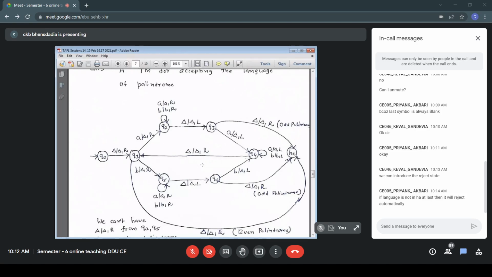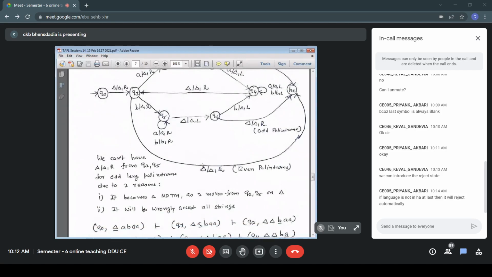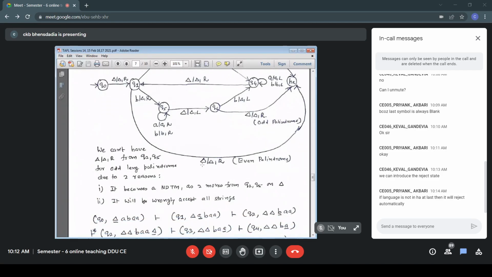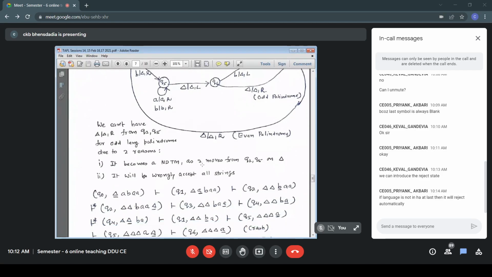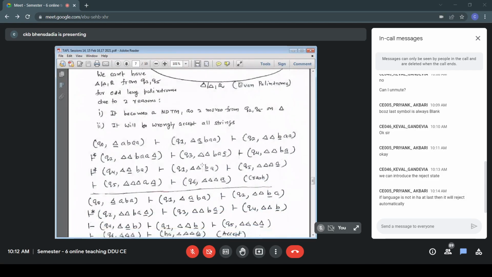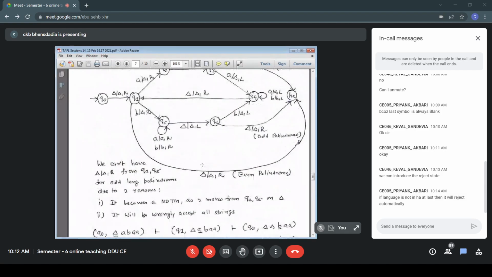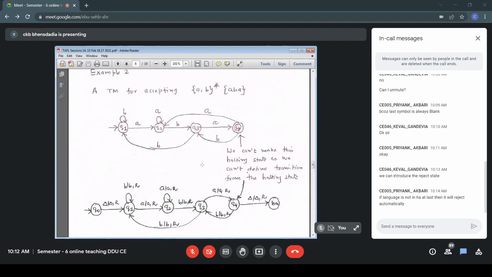And finally, let us look at the execution trace, how an input string such as ABA is handled. Very quickly, this is the initial configuration. When we say configuration, it means the present state and the tape's content. That is the configuration. Once again, the definition.